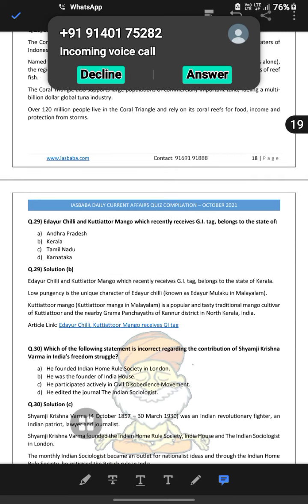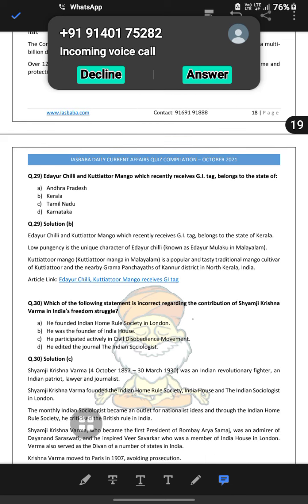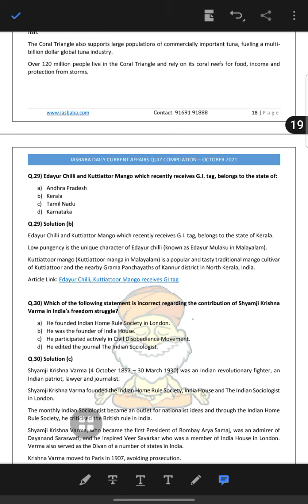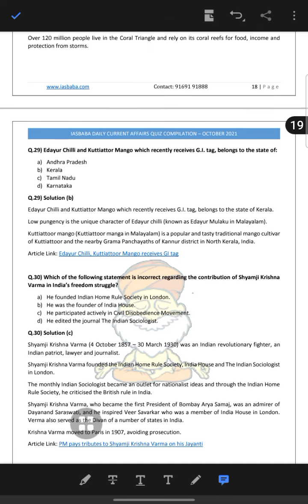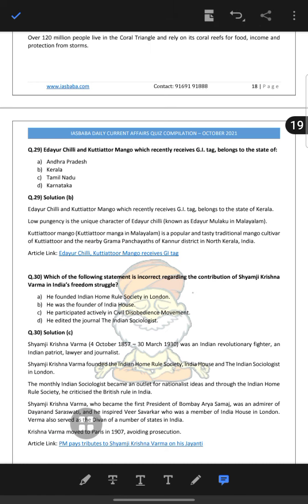Okay, next is Adayur chili and Kutayur mango, which have the GI tag. So it's in Kerala. Adayur chili and Kutayur mango recently received the GI tag and belong to the state of Kerala. Low pungency is the unique character of the Adayur chili, and Kutayur mango is a popular, tasty traditional mango from Kutayur and its Grama Panchayat in Kannur district, North Kerala.